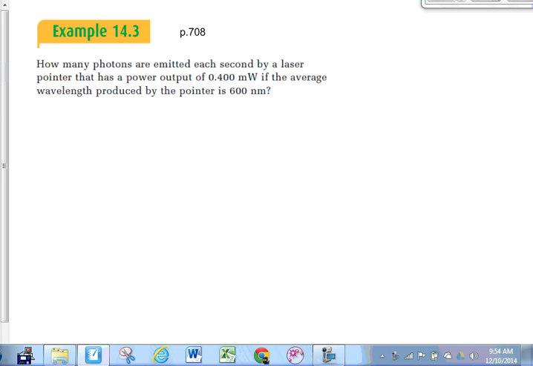How many photons are emitted each second by a laser pointer that has a power output of 0.4 milliwatts? The average wavelength produced is 600 nanometers. I don't know about you guys, but you see this question and it seems to me that we might be at a little bit of a loss as to how we're going to get an answer here. Seems like a tough question. What do I always say, though? Start with something you know. Everybody has a place to start here.